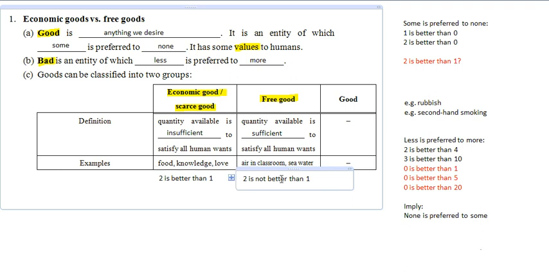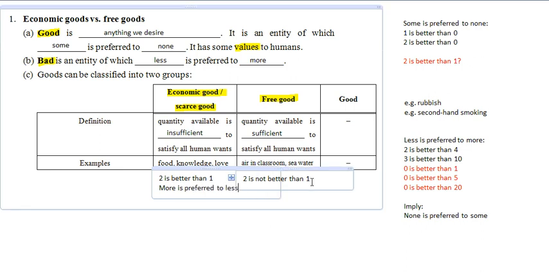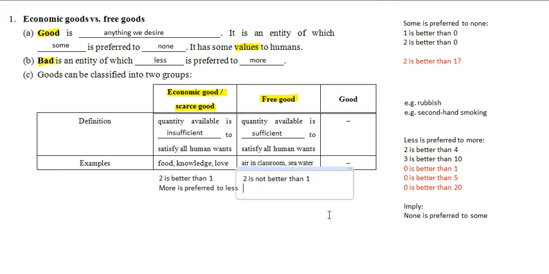And then if we double the amount of air or double the amount of seawater, actually we do not care. So 2 is not better than 1 because we have already got enough. And in economic sense, 2 is better than 1 can be rephrased as more is preferred to less. And for 2 is not better than 1, we can say that more is not preferred to less.